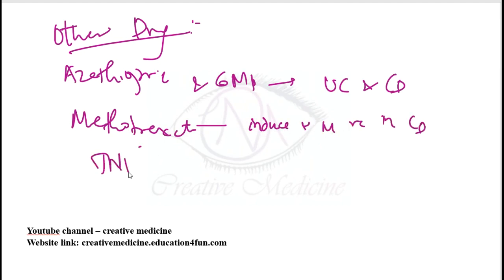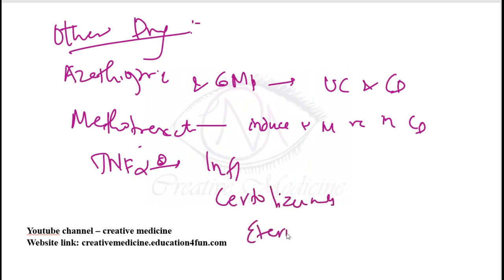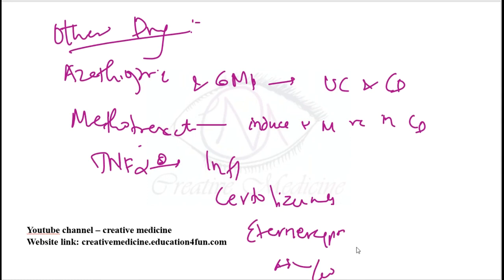Then tumor necrosis factor alpha inhibitors can be given, like infliximab, certolizumab, etanercept, adalimumab, and golimumab. All these are given in moderate to severe inflammatory bowel disease.